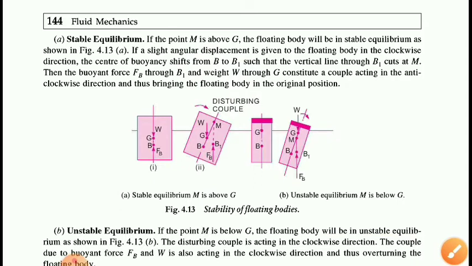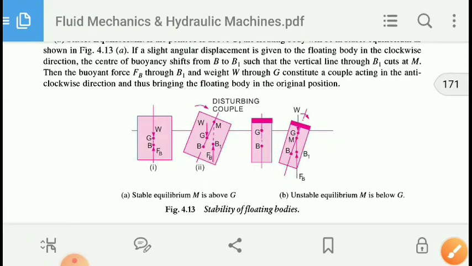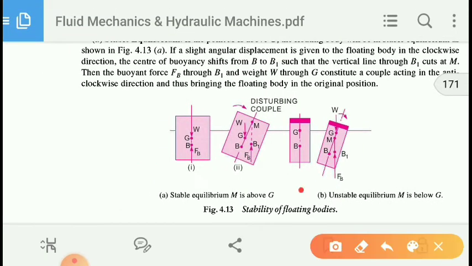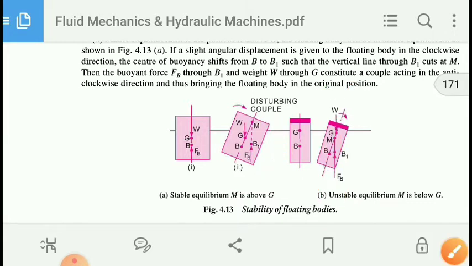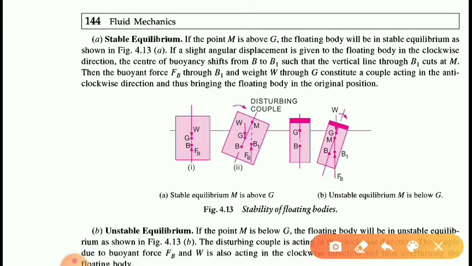But in the second case, the center of gravity is above and the center of buoyancy is below, and we have given angular momentum in the clockwise direction. The center of buoyancy shifts to point B1, which meets the axis at point M, the metacentre, but this metacentre is now below the center of gravity.